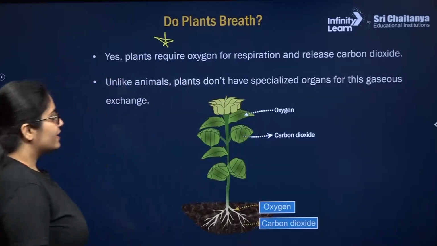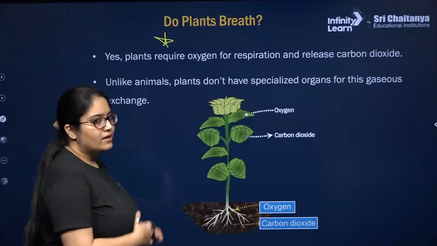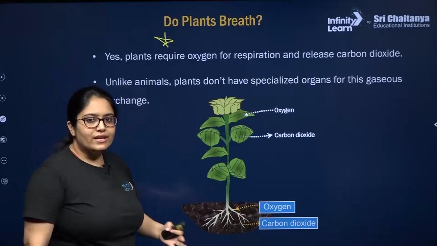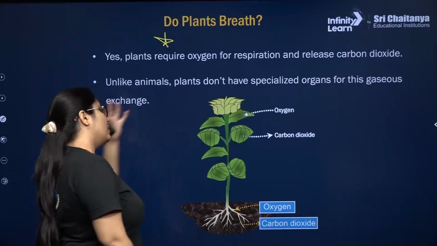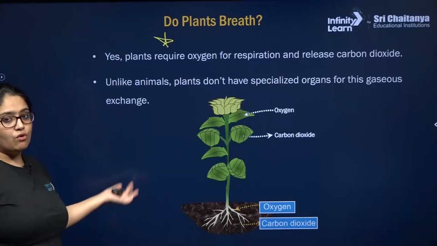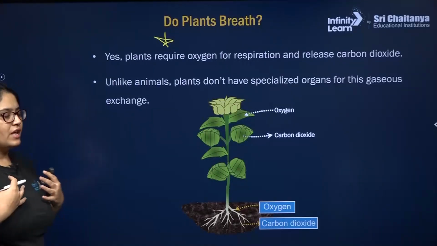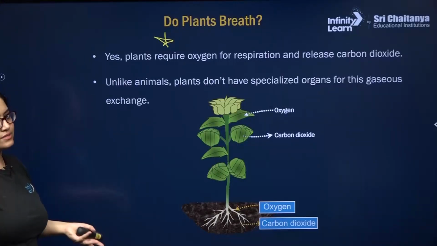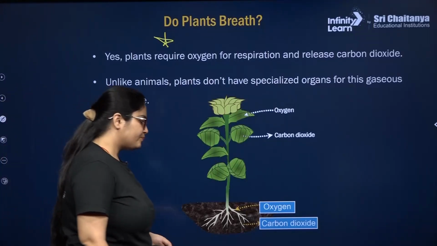Next thing, my lovely kids, whatever I am explaining, I explain a point and the same point, according to the NCERT line, will be displayed on the screen. So you can pause the video and read it out. I'm also trying to come out of the frame so that you can pause, screenshot or read what is written on the slide. Same thing I have explained in elaborated form.